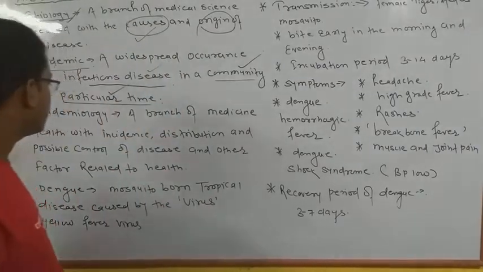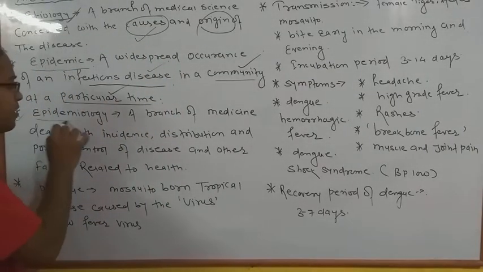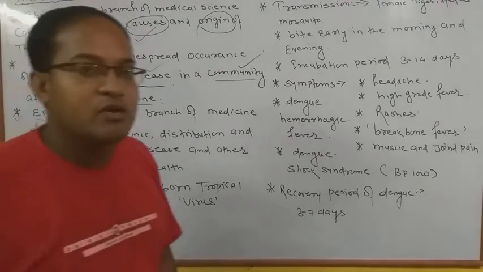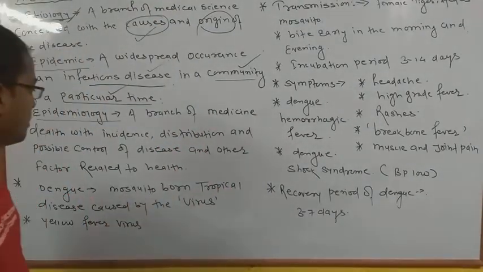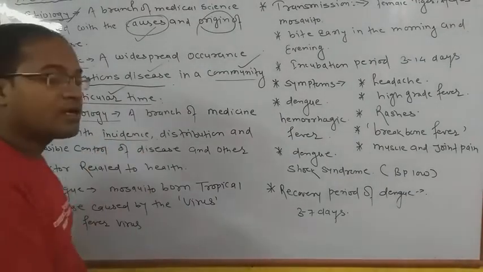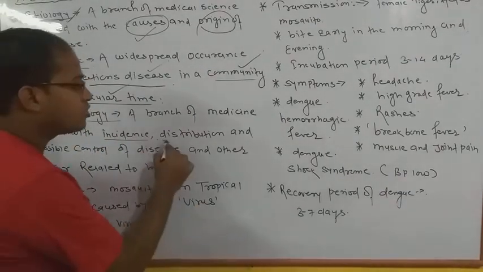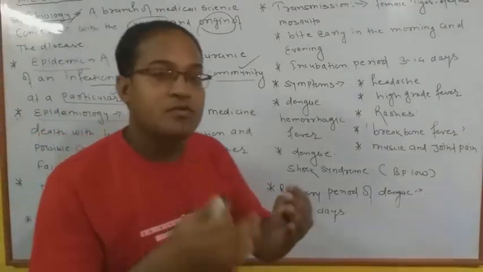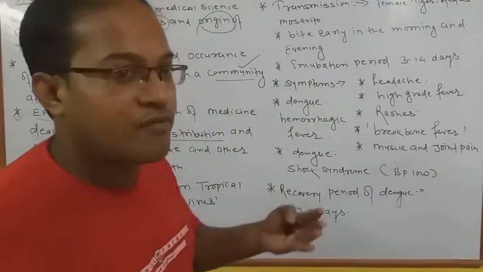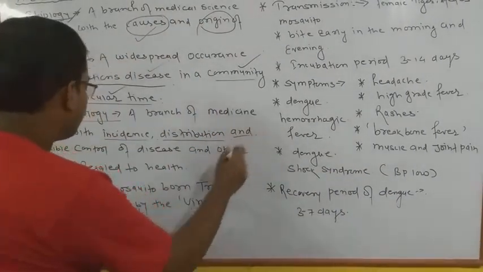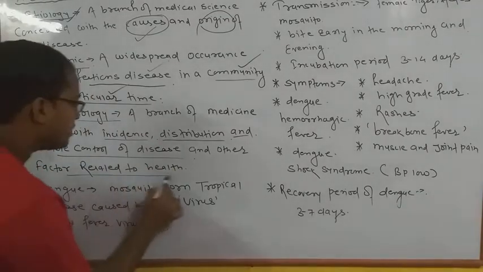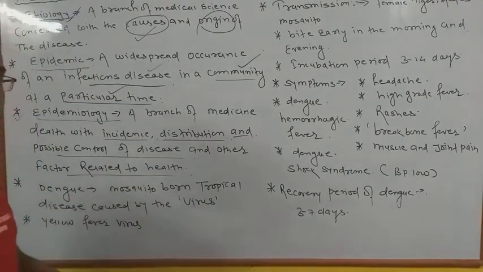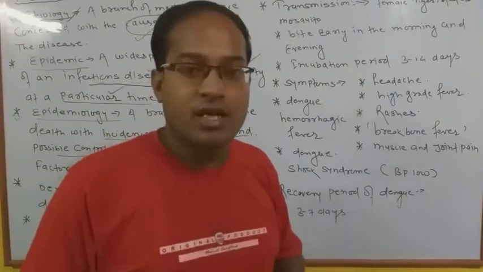Okay, next we are going to discuss epidemiology. Epidemiology is another branch of medical science that deals with the incidence, घटनाएं. ओके, सेकंड डिस्ट्रीब्यूशन मतलब कहां कहां पे वो डिस्ट्रीब्यूट हो गए. ठीक है, कहां कहां पे फैले हैं. And the most important point, possible control of disease and other factors related to health. Possible control of disease means how to control that type of disease.